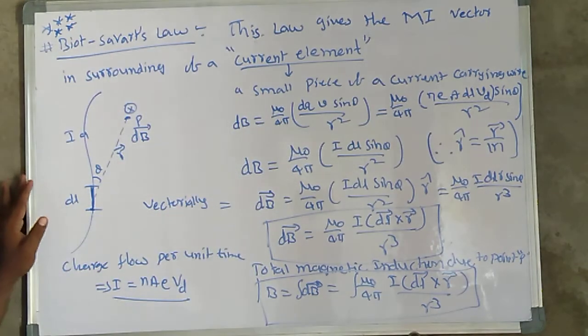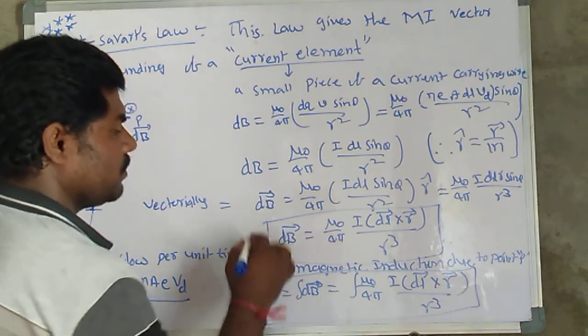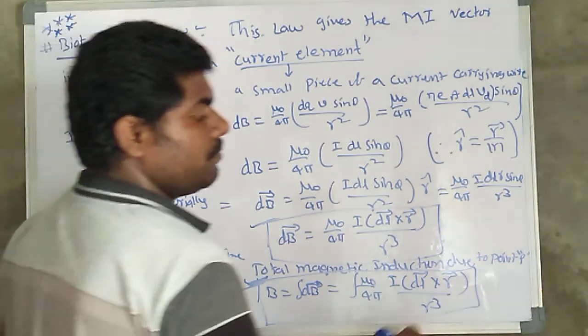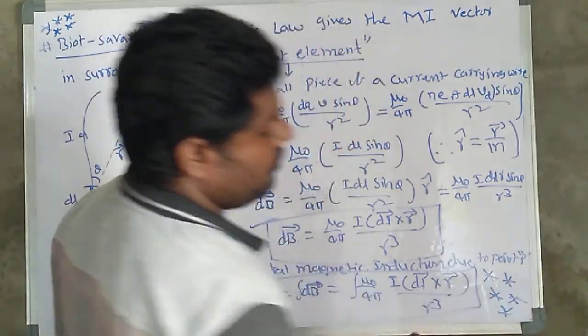Based on this one and this one, they will ask numericals. This formula is very important. Put 5 stars.